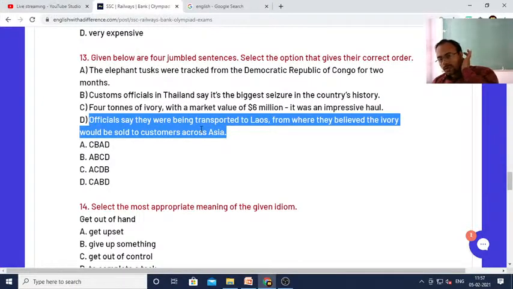So, which one do you think is the correct option? Do you think A is the correct option, or B? Sorry, is it A, B, C, D that is the correct option, or A, C, D, B? What do you think?